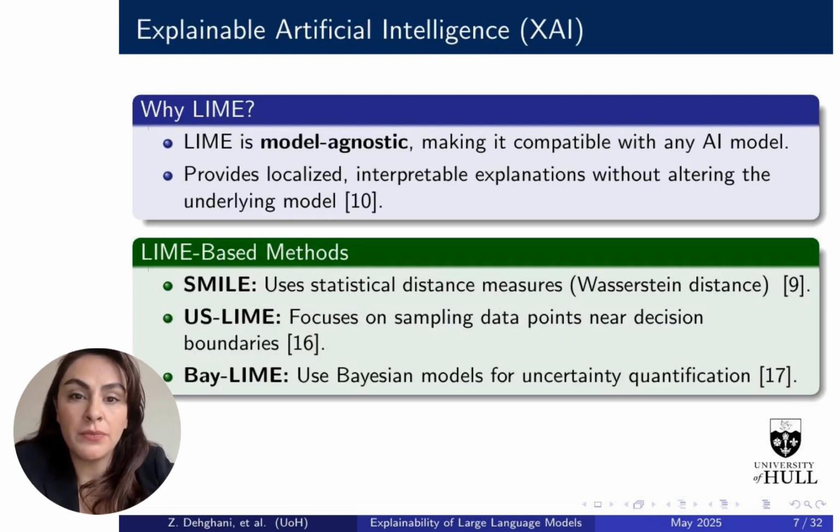But why LIME? One popular method is LIME, which stands for Local Interpretable Model Agnostic Explanations. LIME is great because it's model agnostic, meaning it works with any AI system, and it doesn't require access to internals of the model. It creates simple local explanations that are easy to understand. Over time, several methods have been built on top of LIME. SMILE uses statistical distance metrics like Wasserstein distance. US LIME focuses on selecting examples close to the model's decision boundary, and BayLIME brings in Bayesian models.